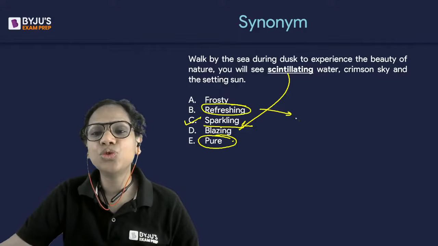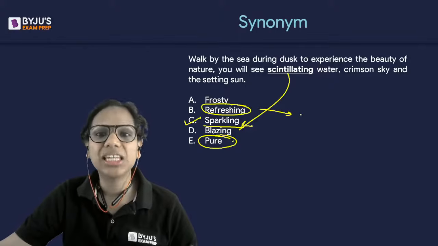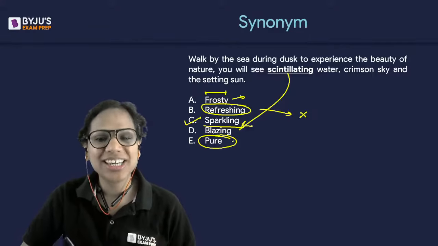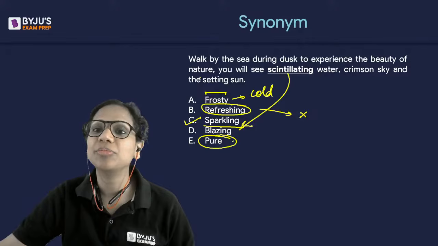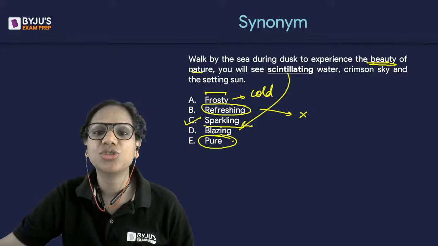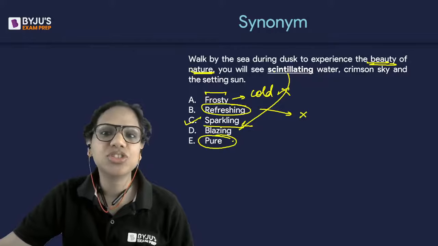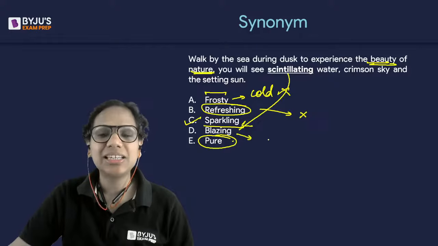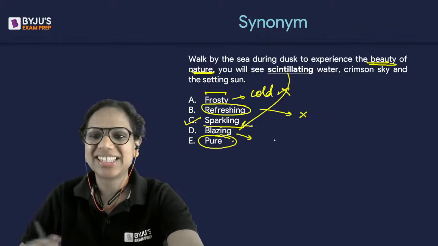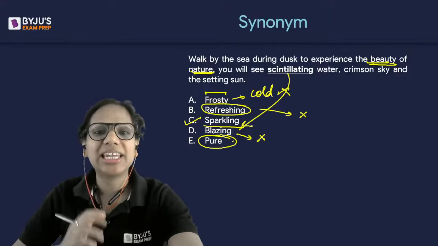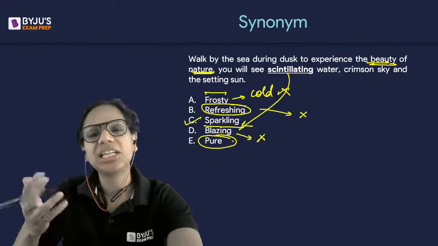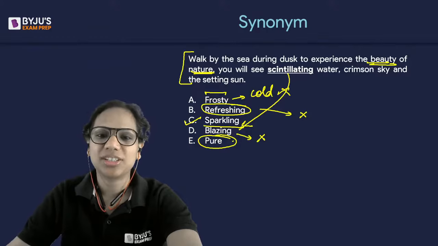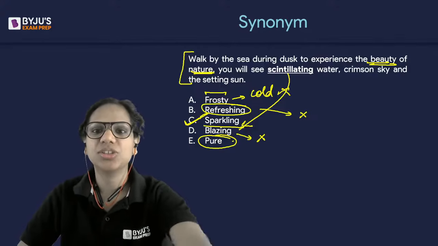However, usually when we say refreshing water, we talk about drinking water. So eliminated. Frosty, the word itself is associated with frost, so this water is going to be extremely cold. I'm sure the author did not mean this because the author is talking about the beauty of nature. I'm looking for a positive word here, not frosty. Similarly, blazing was easy to eliminate. Blazing fire, yes. Blazing means extremely hot, eliminated. So the choice was between C and D, and there also you can see that C is an idea that resonates more with the beauty of nature. Hence C. So learn to eliminate also.